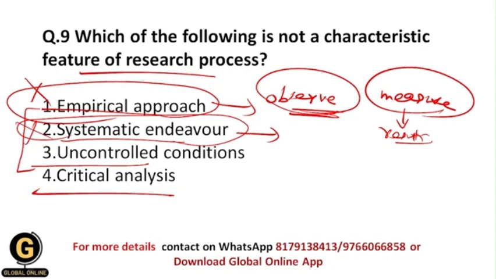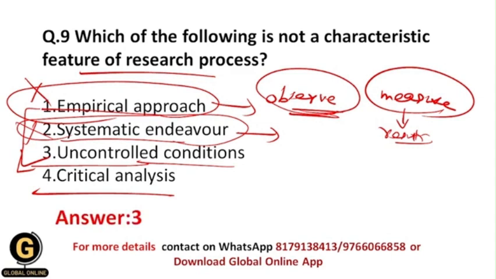Uncontrolled conditions, yes, within the research process we have controlled conditions, because under these controlled conditions we can manually manipulate the independent variables, and we get the effects on the dependent variables, and for that we need controlled conditions for our variables under study. That's why this is not a characteristic of research process, because a research process has controlled conditions. So uncontrolled conditions is not a characteristic feature of research process. So this is the correct answer to this question.